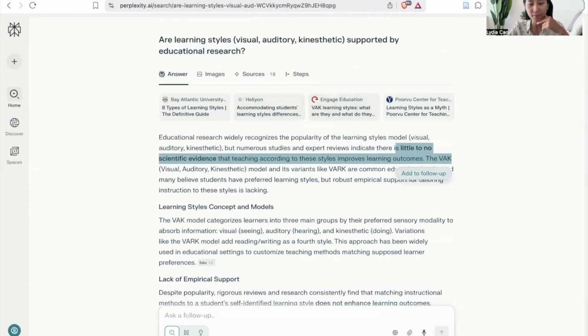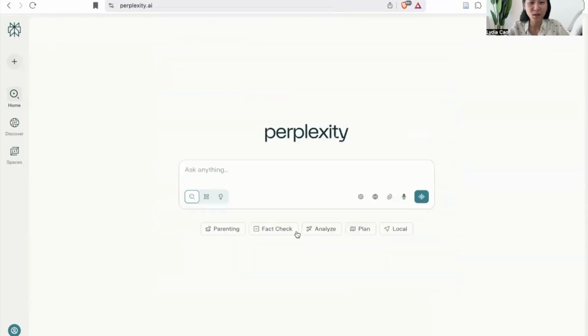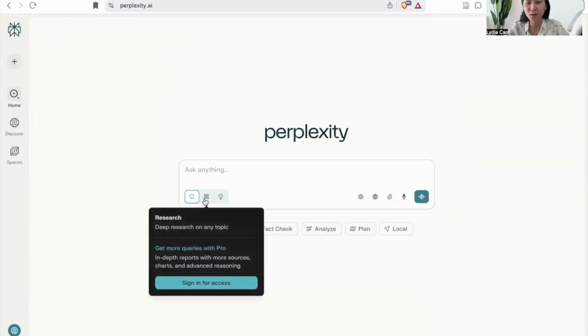Perplexity also has a number of different features and functions. And here there's actually a deep research one. You need to sign up in order to be able to use this deep research function that I'm not going to demonstrate today. So this is the quick demo for AI research tools.